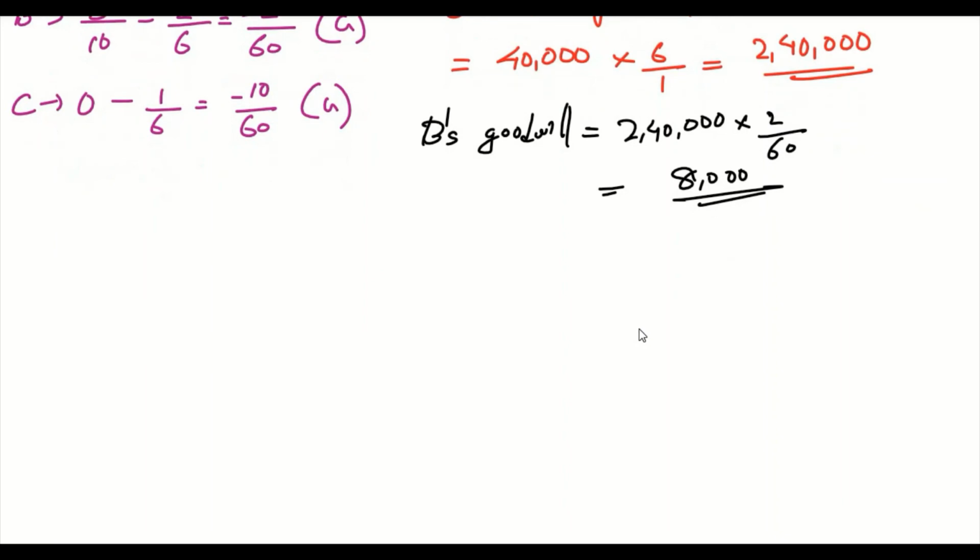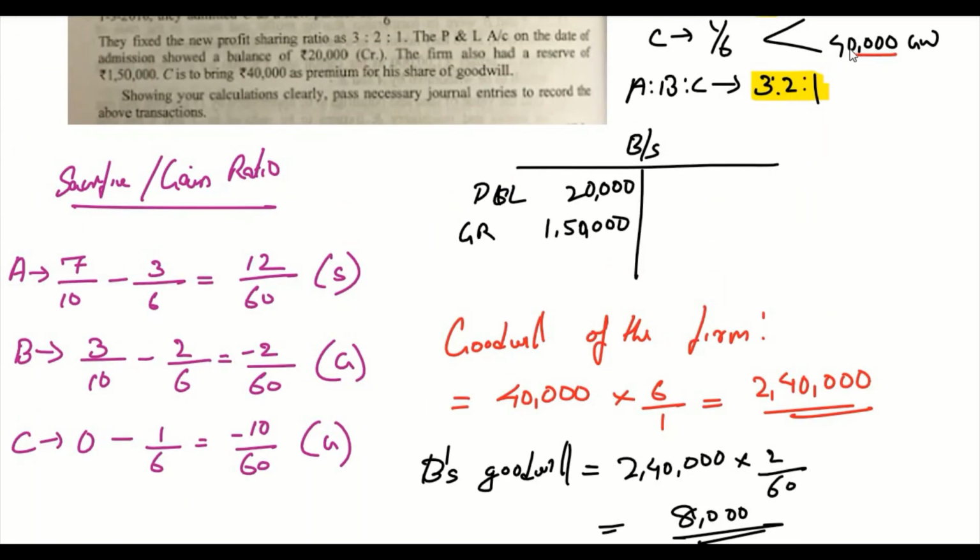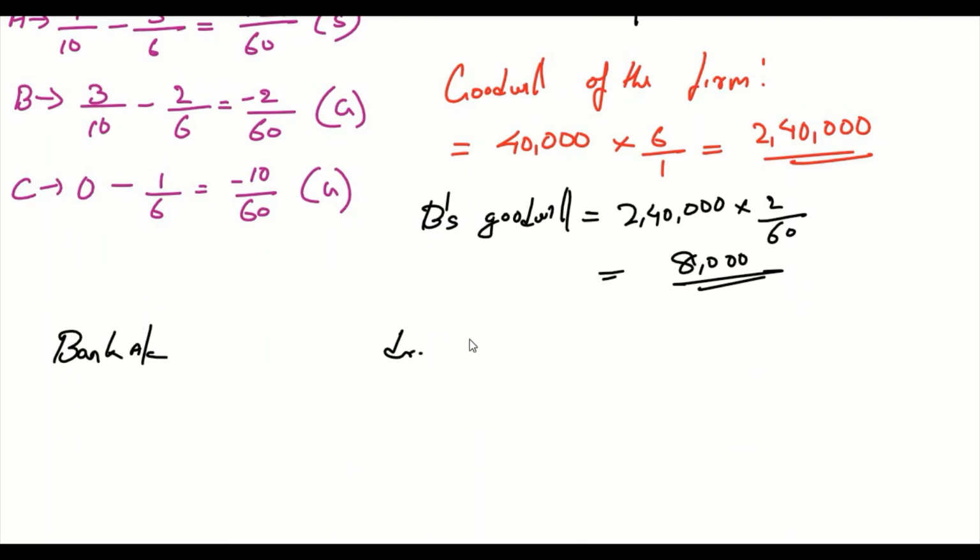So let's pass the journal entry. First thing, bank account debit 40,000. C is bringing 40,000 as goodwill. Bank account debit 40,000 to premium on goodwill 40,000.